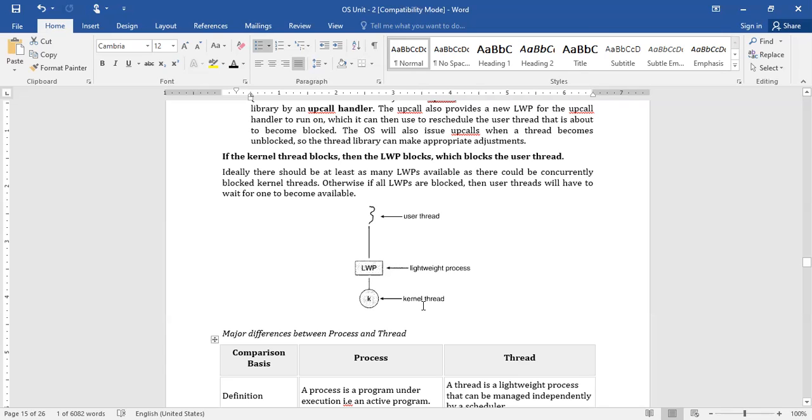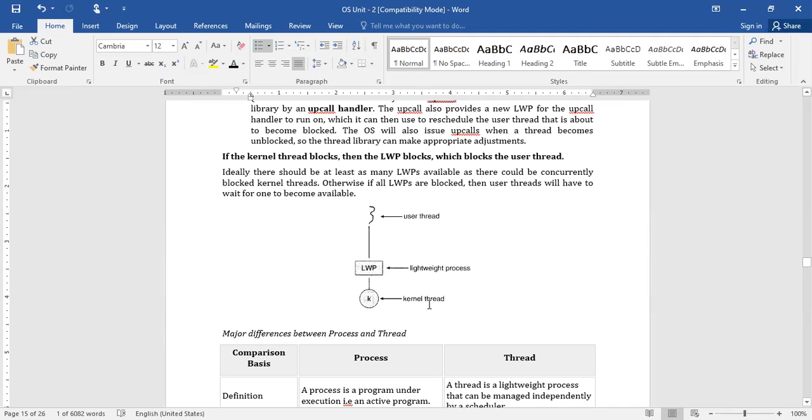That is the reason, if you have as many LWPs as possible, you can connect them to the kernel threads. Otherwise, it could be blocked. Suppose you have only one, it will allow connecting to one kernel thread, and even though this was blocked, it stays connected.